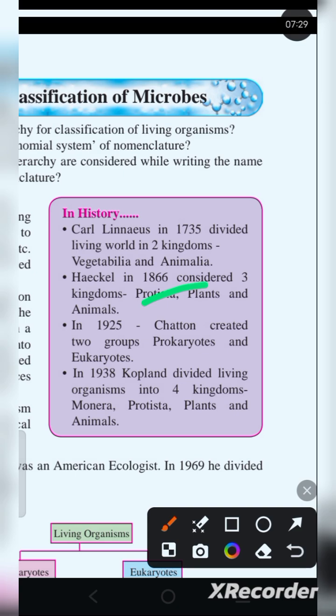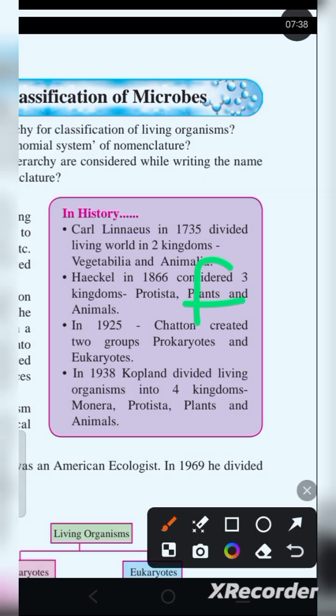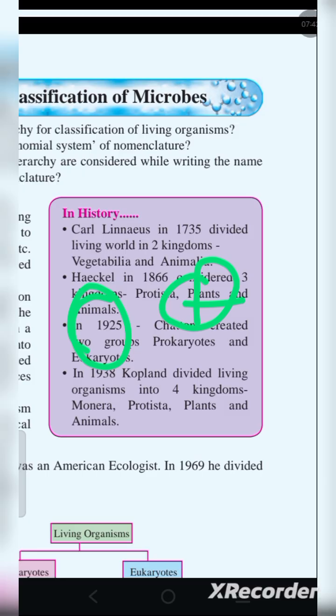This wasn't enough. So on the other hand, in the next century, that means 1866, Haeckel came, and he considered three types: protista, plant and animal. So all the plants will come here, all the animals and human beings will come here, and protista. Okay. But this was also not enough. We can't even divide into just plant and animal and protista.